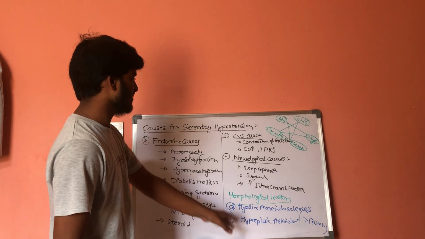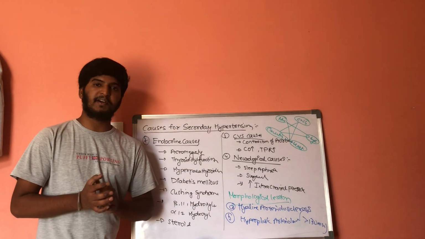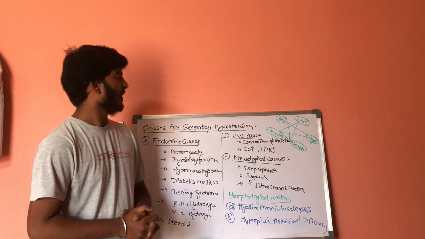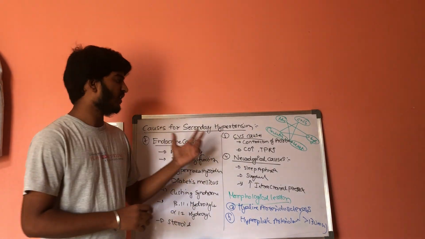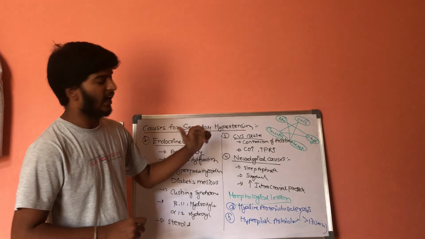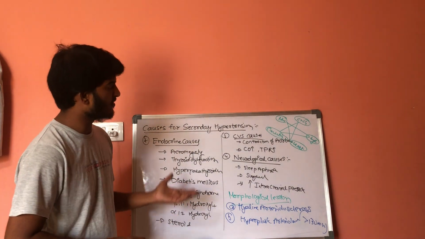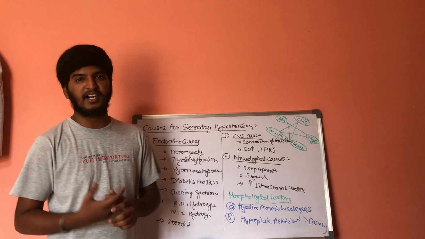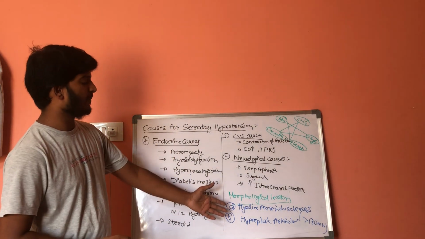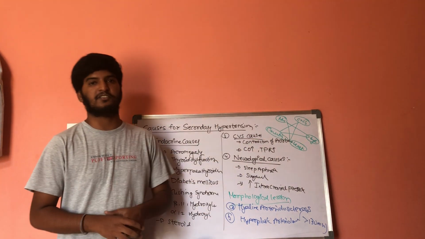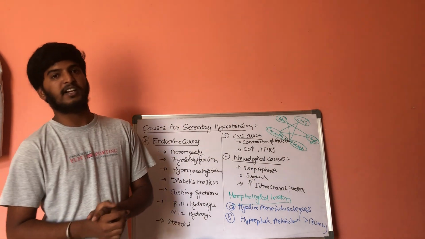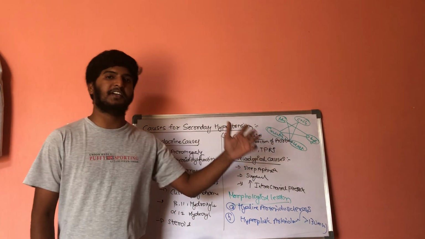So this is about hypertension. We have discussed hypertension, cardiac output, total peripheral resistance, types of hypertension, causes of primary hypertension, causes of secondary hypertension, morphological lesions, and the targeted tissues. So in our next video, let us discuss the antihypertensive drugs.